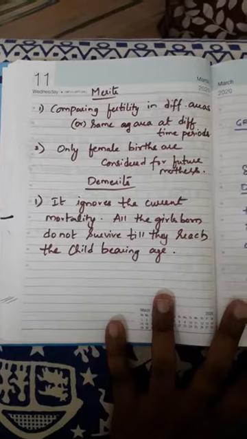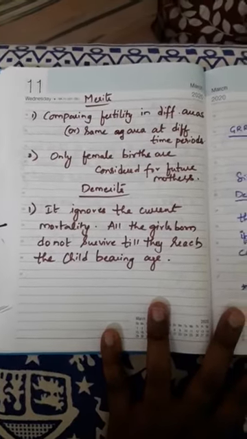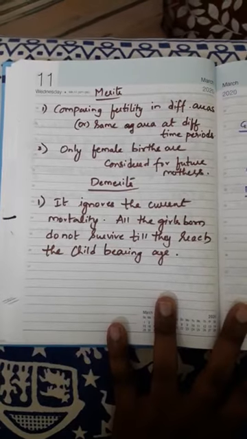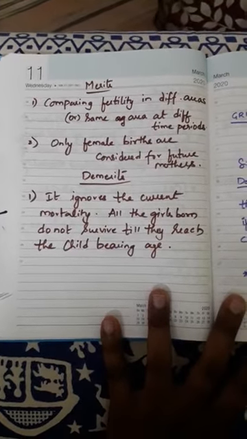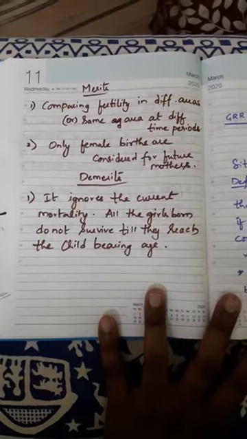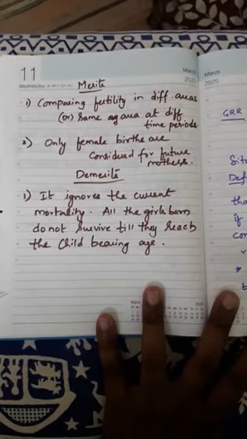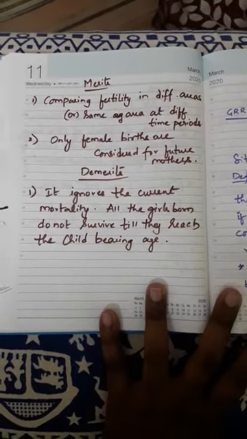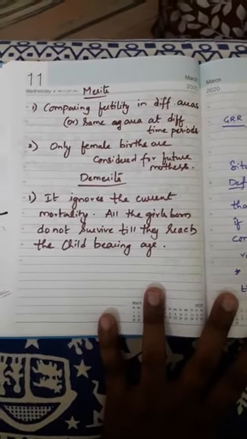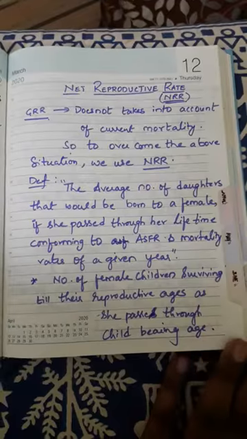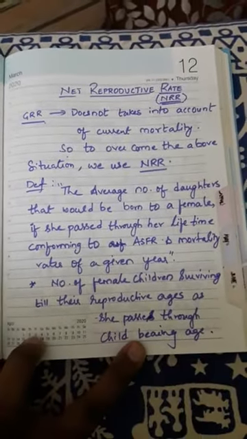So let us have the next method, net reproductive rate. Let us see whether mortality is ignored or considered in NRR. If it is considered along with the sex of newly born, then the NRR method would be the ultimate method of finding or indicating the rate of growth of population due to births. So let us see NRR. Here comes NRR, net reproductive rate.